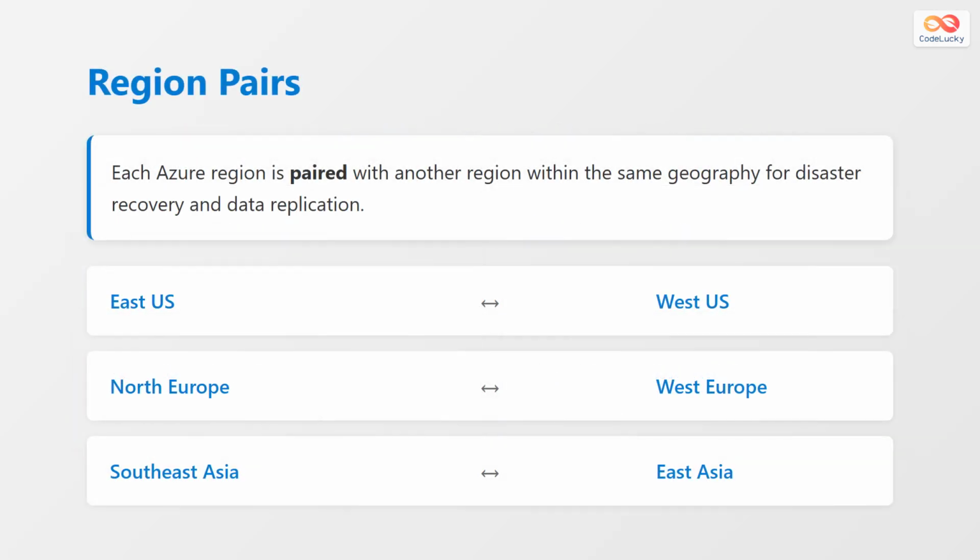Each Azure region is paired with another region within the same geography for disaster recovery and data replication. For example, East US is paired with West US, North Europe is paired with West Europe, and Southeast Asia is paired with East Asia. These pairings ensure that if an entire region becomes unavailable, your data and services can be recovered from the paired region.